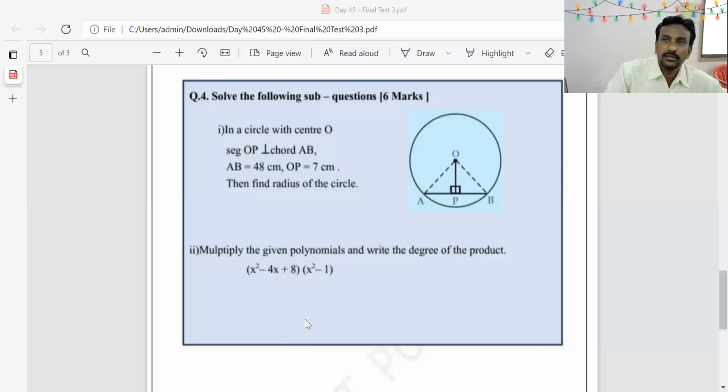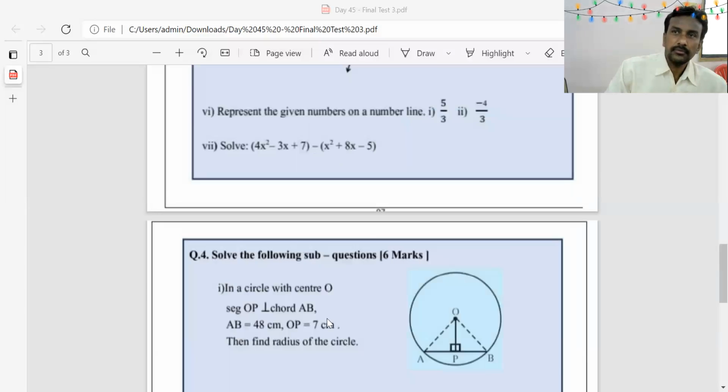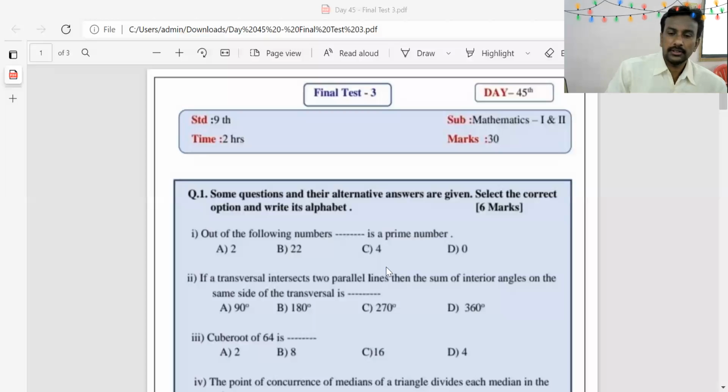Okay, so simple questions are there in final test number 3. So please solve this test. This is our final test of bridge course, final test number 3. Got it?